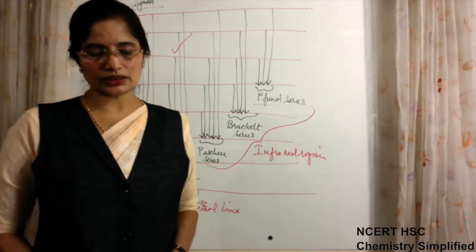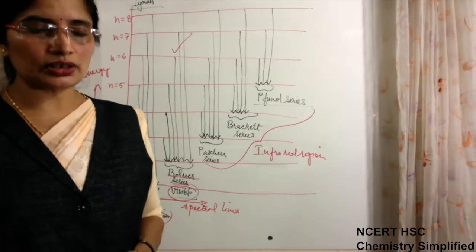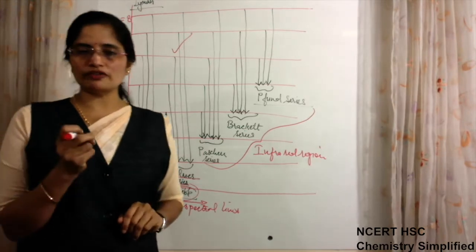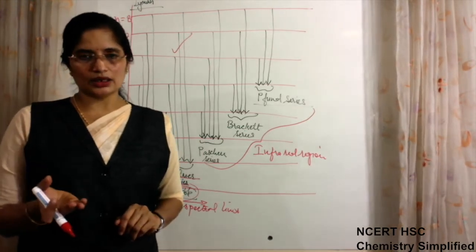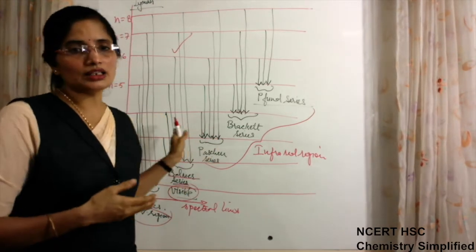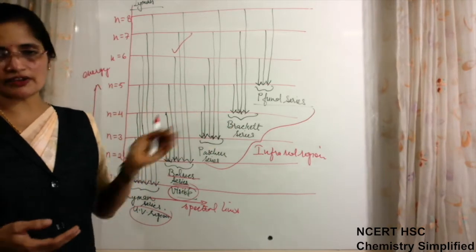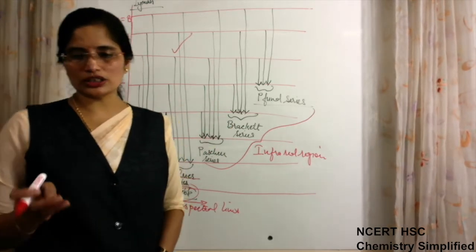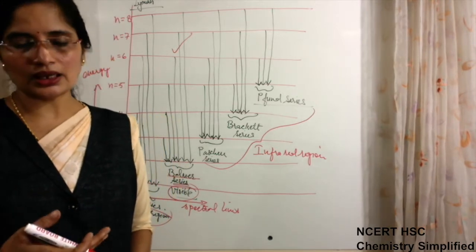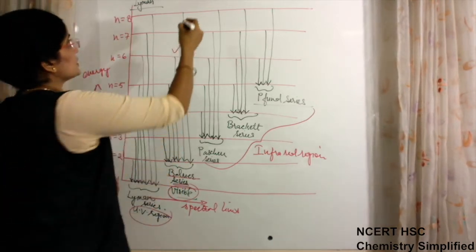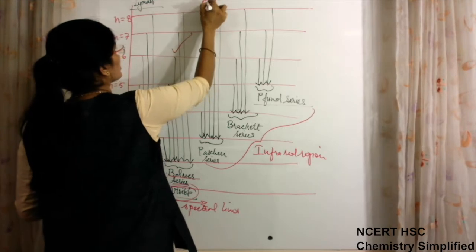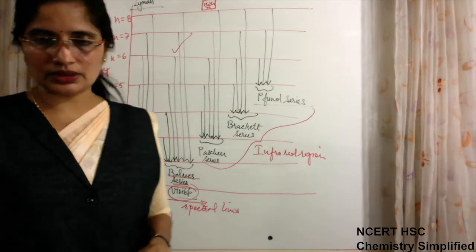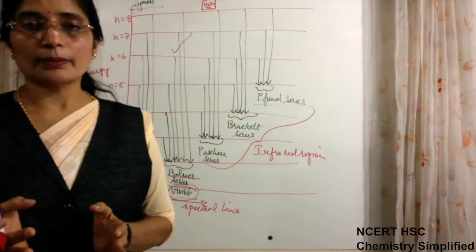Now there may be a question, and if it is not there, there should be one: hydrogen has only one electron in its orbit, then how many spectral lines are we observing just for one electron? The reason is that one electron never forms a spectrum on its own, because we use a sample of hydrogen. Sample means we cannot isolate one atom. They are present together in bulk.